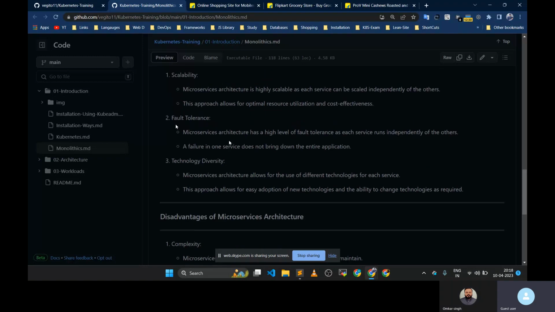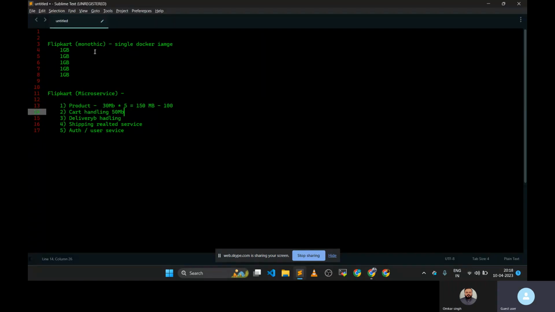Yeah. Now, second thing is fault tolerance. As we see here in the monolithic, because everything is in only single code, suppose this thing is failing, delivery thing is failing, cart handling is failing, in that case the entire application goes down, okay. But in the microservice way, because everything is deployed differently, we have separate image for each and every application.